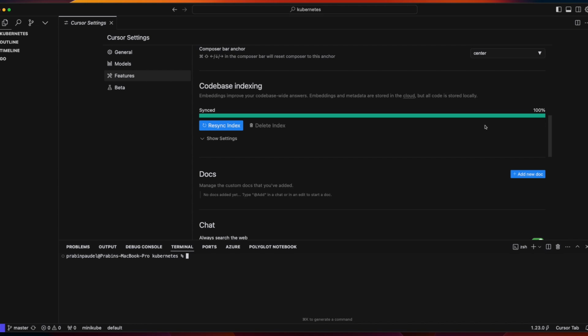So make sure that before you use any large code base, it is able to index it fully. Depending on the type of processor that you are using, it might take a little longer, but it's always a good idea to let it index completely and then start playing with the chat.